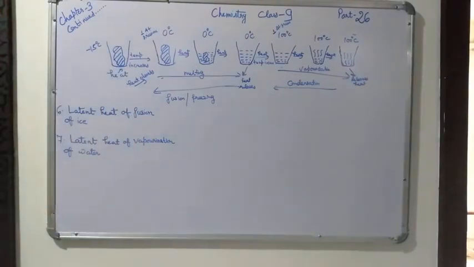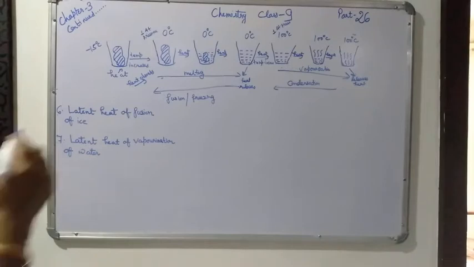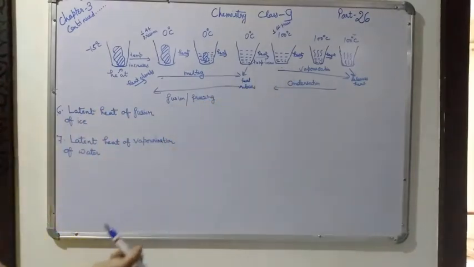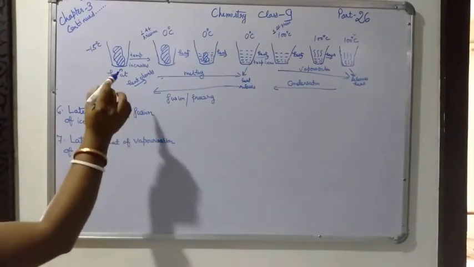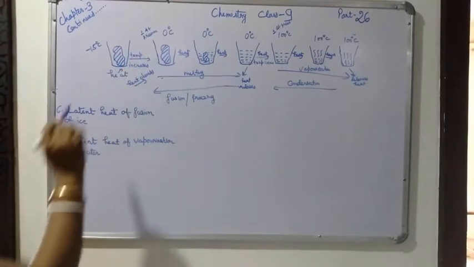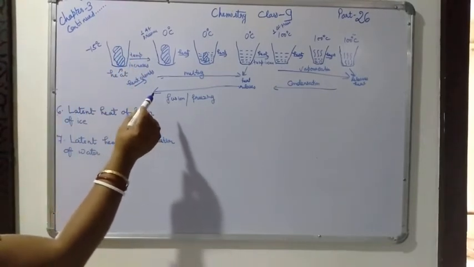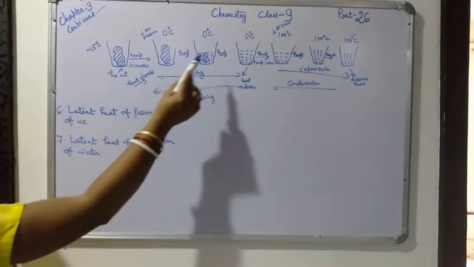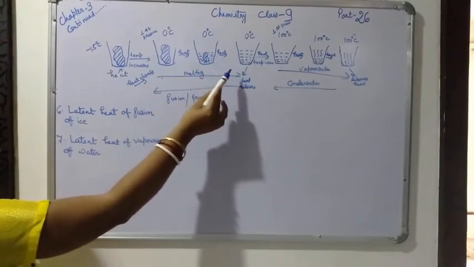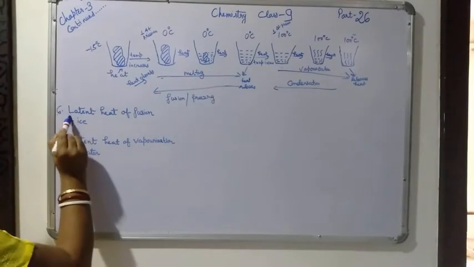So this is called melting and that is called vaporization. Now see, the amount of heat required for changing the state from solid to liquid is called latent heat.